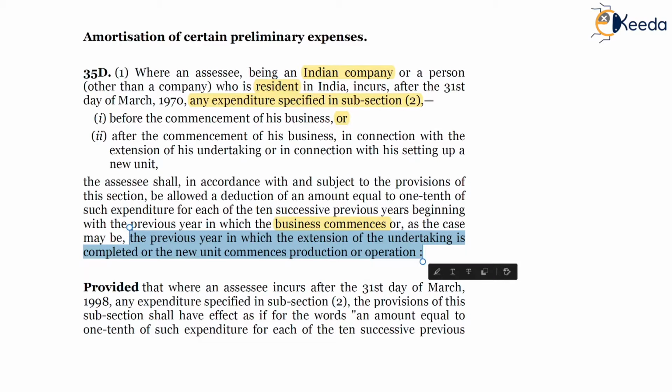So in the first year itself the expenses can be claimed as deduction, and thereafter in the 4 immediately succeeding years the deduction will be available.